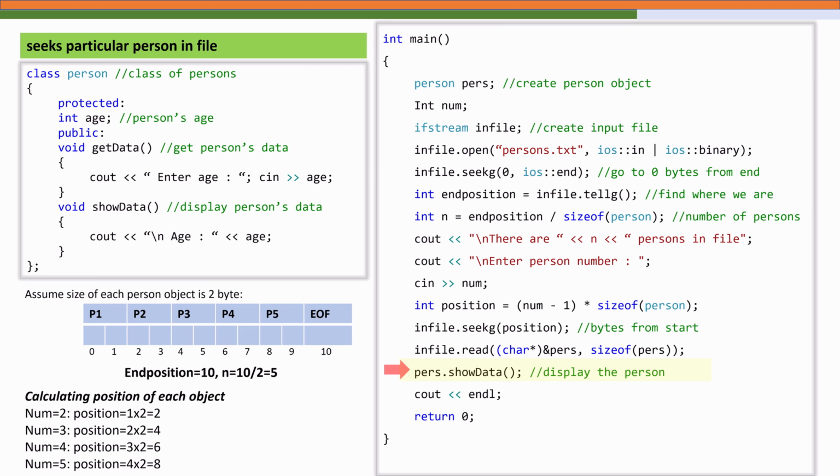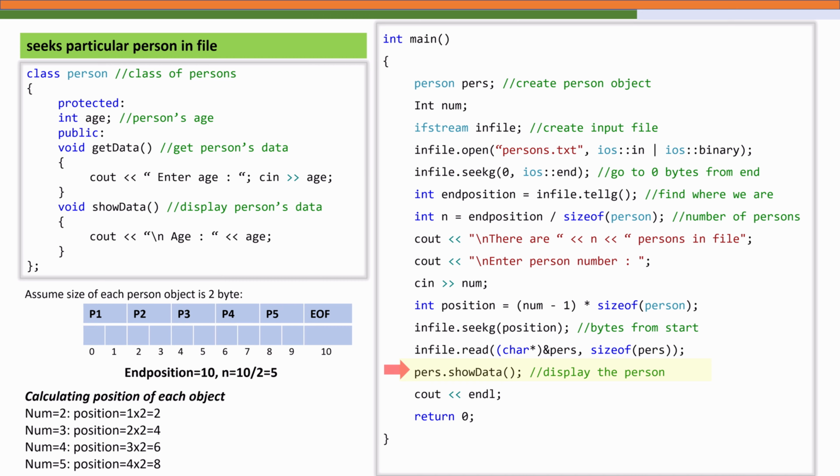So this approach lets us fetch any record directly, whether it is the first, the fifth, or the 100th, all in constant time regardless of the file size. This is how databases and index-based systems achieve efficiency. They rely on binary file access and random access using seekg and tellg functions.